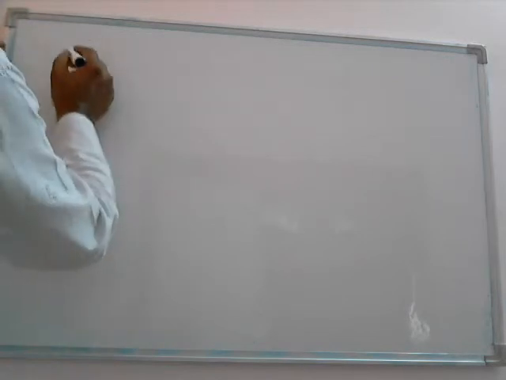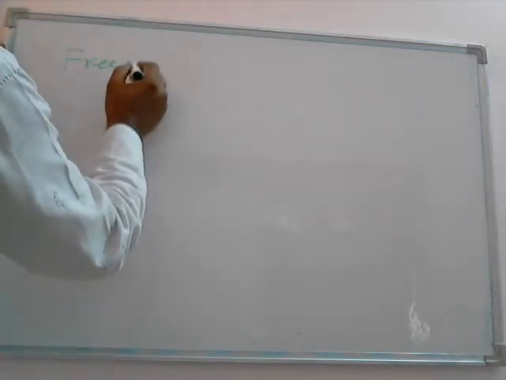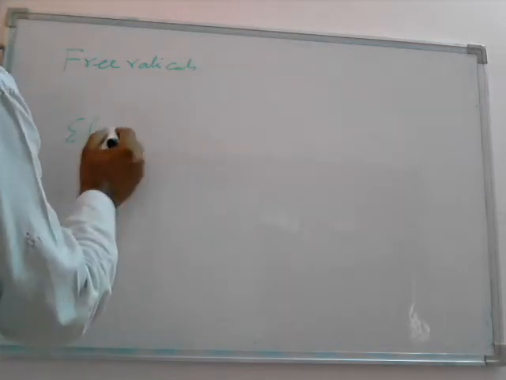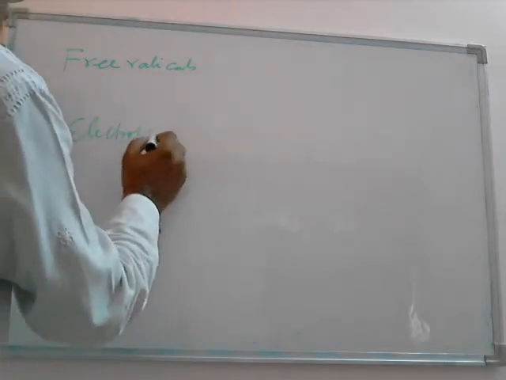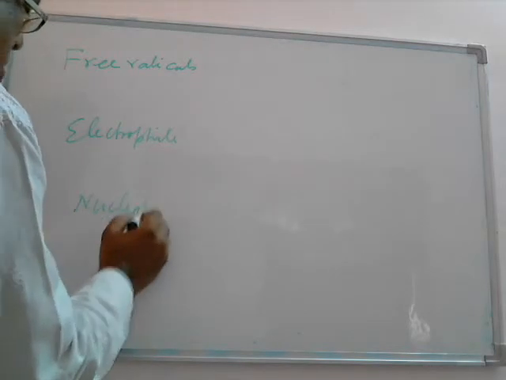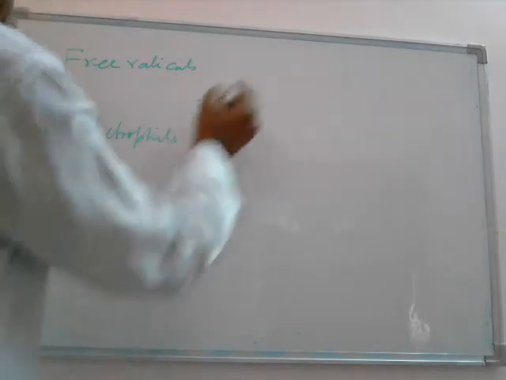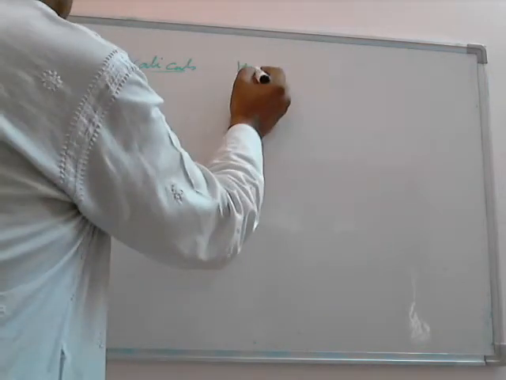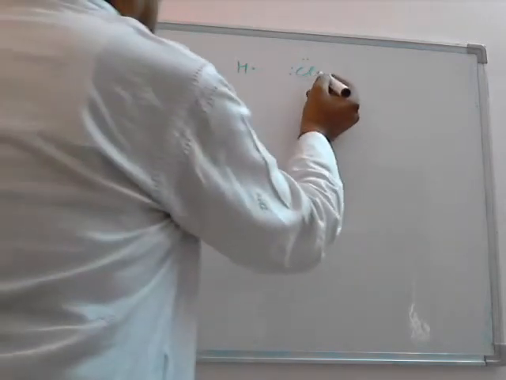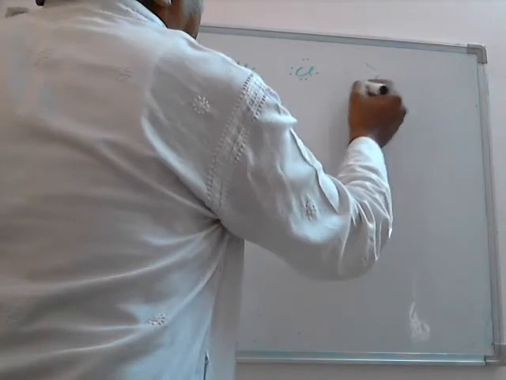Now as I told you, the free radicals, the electrophile and nucleophile. Free radicals are those which carry an unpaired electron. For example, the hydrogen atom, chlorine atom, although it consists of 7 electrons in the outer orbit, but 1 electron is unpaired, so this is a free radical.